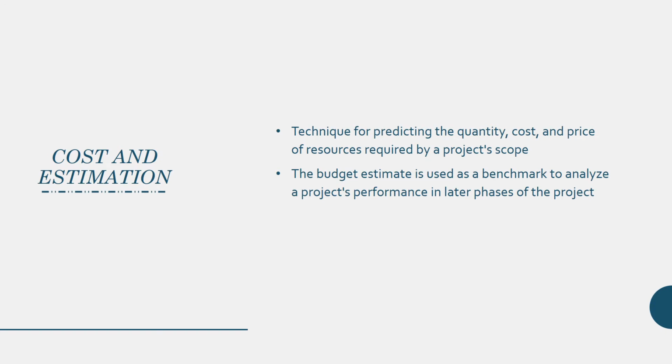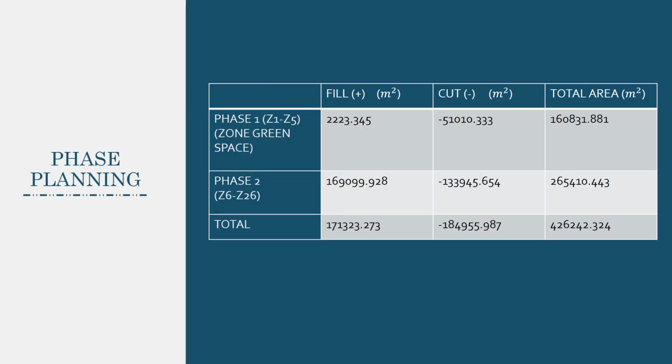Cost and estimation is the technique for predicting the quantity, cost and price of resource required by project scope. The budget estimate is used as a benchmark to analyze the project performance in later phases of the project. For the phase planning, we split the area for cut and fill procedures into two phases in this project. Phase 1 is Z1 until Z5, where it's also called zone green space.